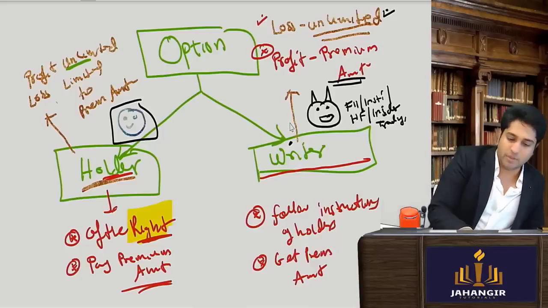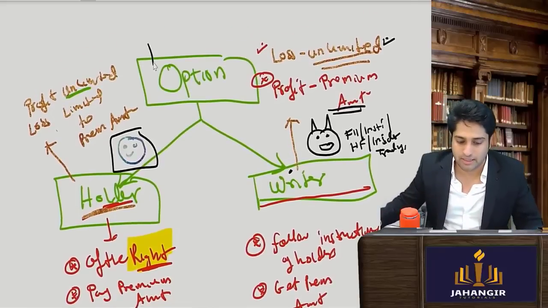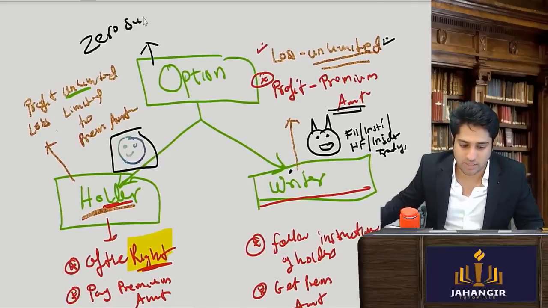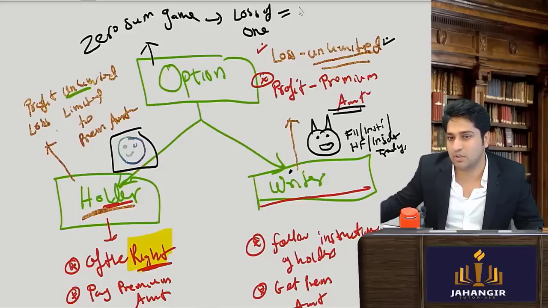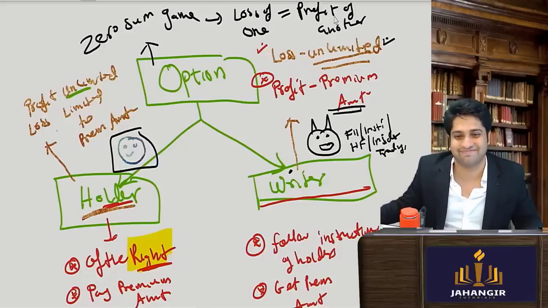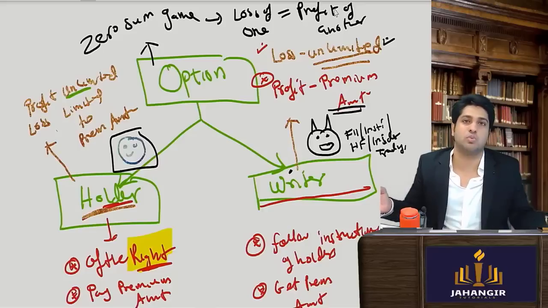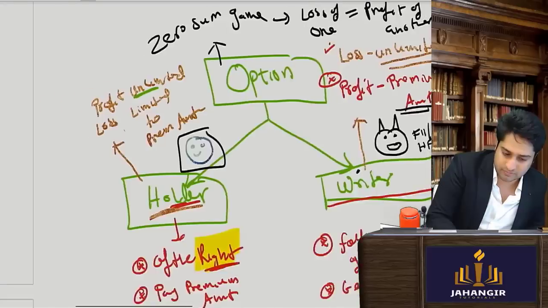Obviously it is a zero sum game. Pay attention to this word. It is a zero sum game. What does a zero sum game mean? Loss of one is equal to the profit of another. Yes or no? That's how betting works. I lose, you gain. Can we both win? Zero sum game means loss of one is equal to the profit of another. Someone has to lose, someone has to win. Clear till here?